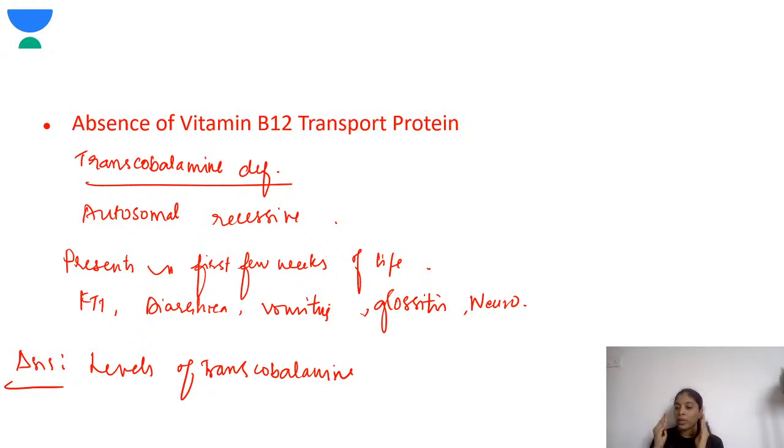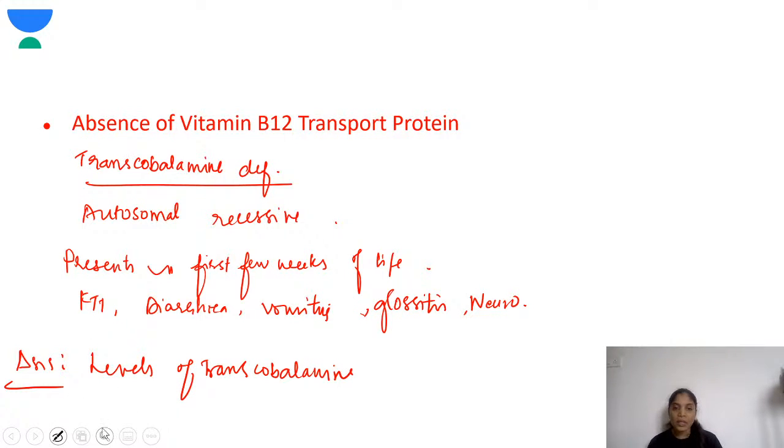Only the transporter is deficient, and the transporter is required to transport into the cells and have the required vitamin B12 effects. But since that is not there, the vitamin B12 effects are not there in the body. So to do a diagnosis of this, you have to get the levels of transcobalamin.